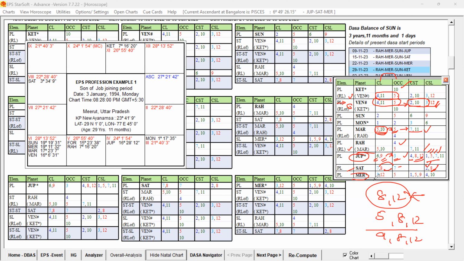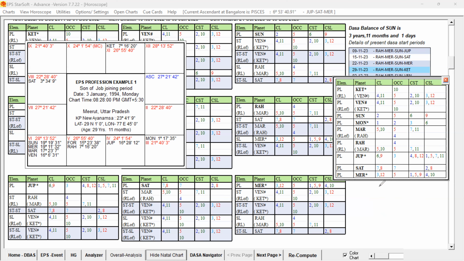And Mercury, third lord, 12th lord occupying 5th house. Third lord, 12th lord occupying 5th house, 1, 5, 9 star lord, and 4 and 10 cuspal sublord. You can see here the planet is third lord and 4 and 10 cuspal sublord. Mercury planet, the Karaka planet for the communication, calculations, analytical things. That planet is occupying the 5th house. Third house to the third house. 5th house is supportive to his knowledge and the thought process.